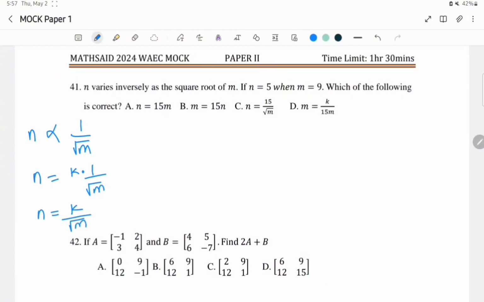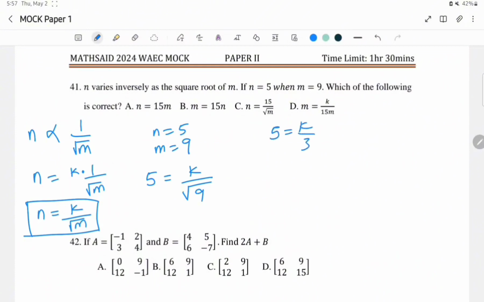This is the relationship. If n is 5 when m is 9, let's substitute into this expression. That is 5 equals k, which is our constant of proportionality, all over the square root of 9. That means 5 equals k over 3. That would mean that k equals 5 times 3, which means that k is 15. So if k is 15, we can now substitute k into the expression. That is n equals 15 divided by root m, which is option C.